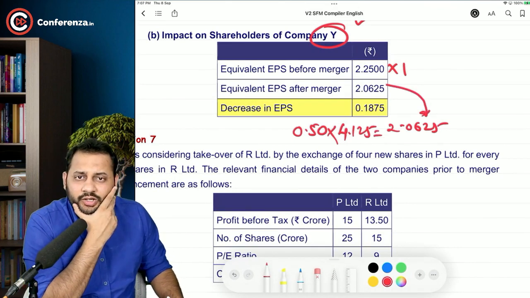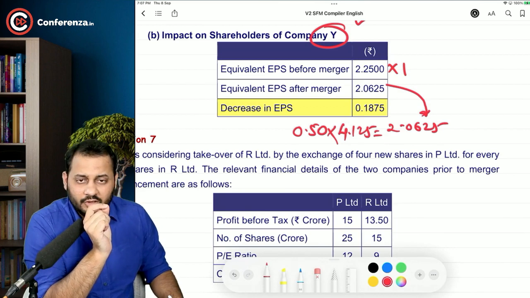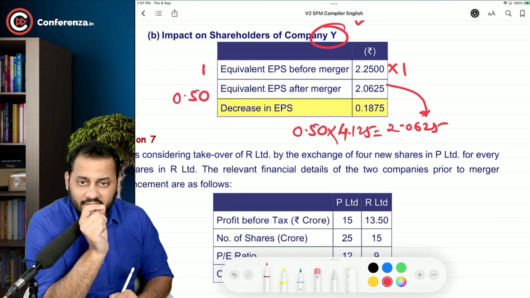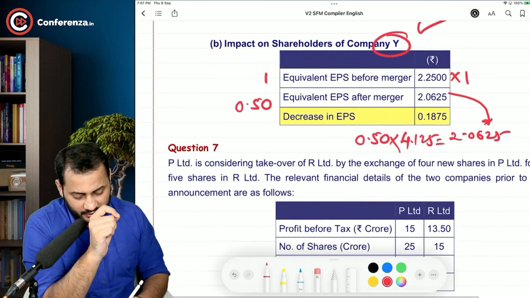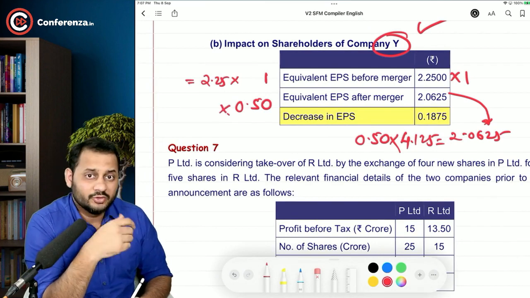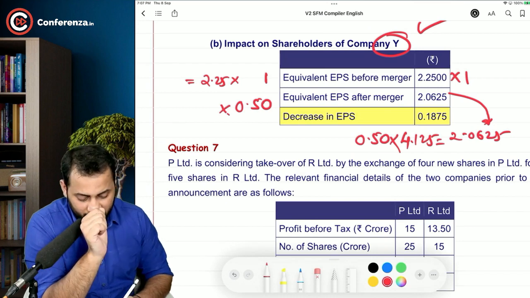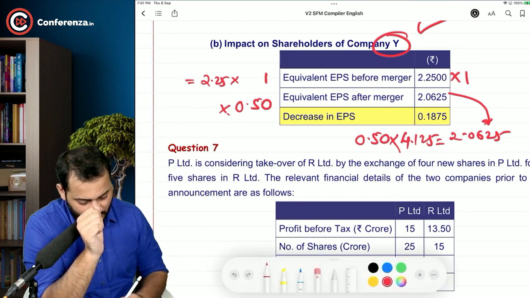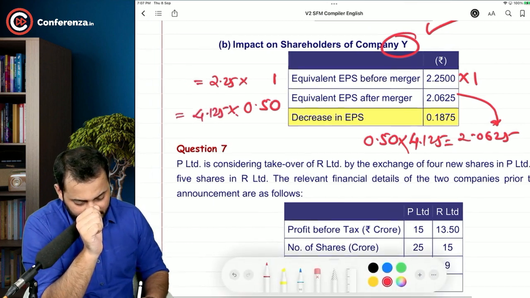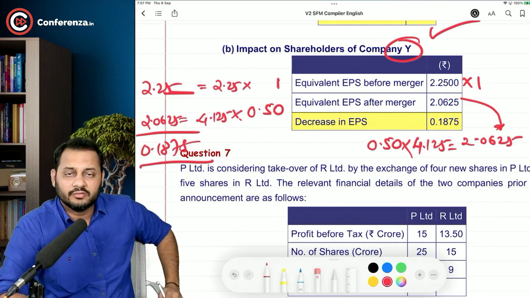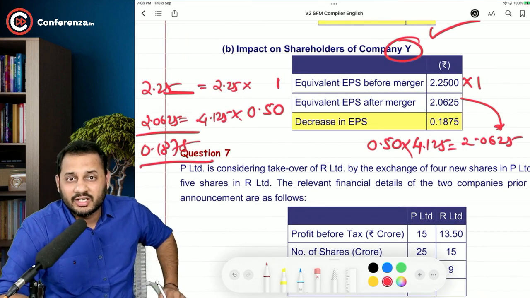What does that mean? If a shareholder was holding 1 share in the pre-merger company, he is now holding only 0.5 share in the post-merger company. He was earning 2.25 previously. Now he is holding only 0.5 shares. So how much is he earning now? He is only earning 2.0625 as against 2.25 previously. So there is a loss of 0.1875. That's a loss to him because he got a smaller number of shares.